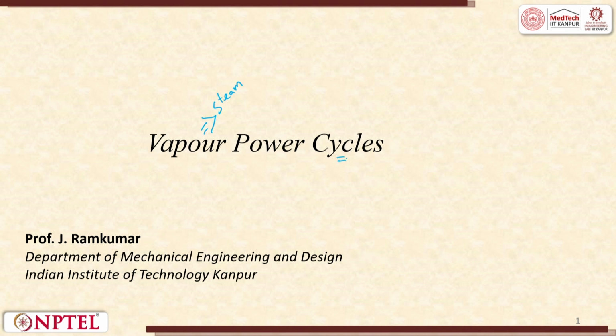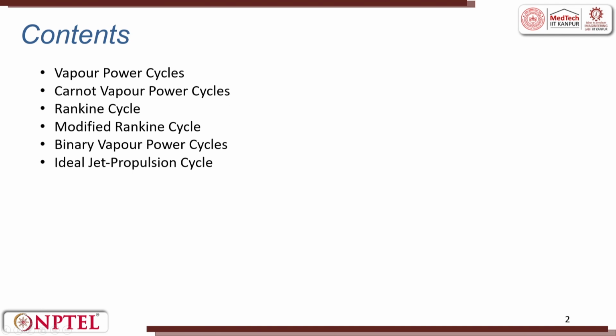Cycle means there are processes like pumping, expansion and compression, all those things will come. Power is what is generated out of the cycle. The content of this lecture is going to be vapor power cycle. Then we are going to go through Carnot vapor power cycle, then Rankine cycle, then modified Rankine cycle, then binary vapor power cycle, binary means 2, and then ideal jet propulsion cycle which is used in planes.